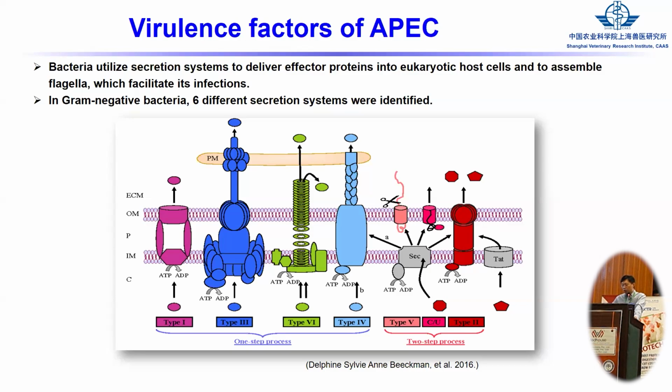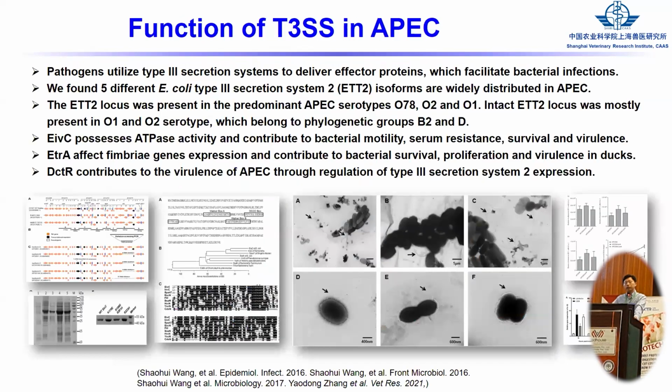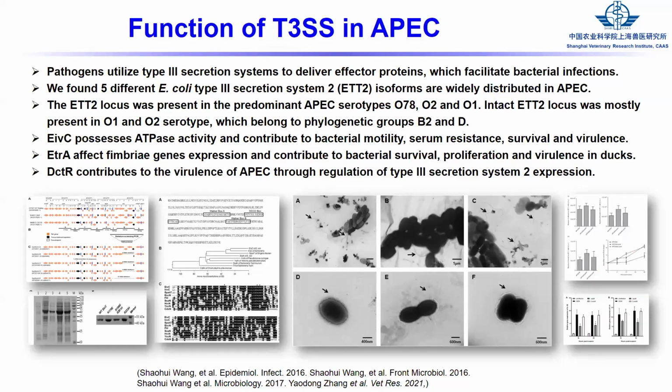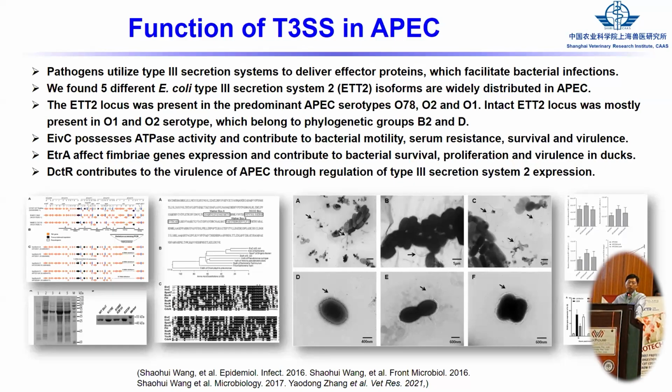But for the type 5 and type 2 secretion systems, there are 2 steps. The protein needs to pass through 2 membranes. And these are some results from our lab. For the type 3 system in APEC, we first found that in E. coli there are 2 different type 3 secretion systems.